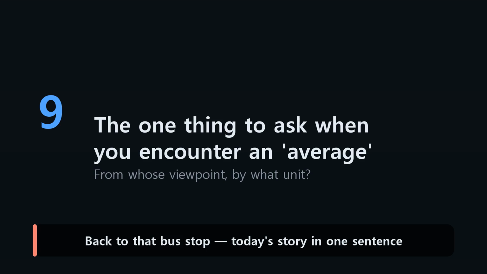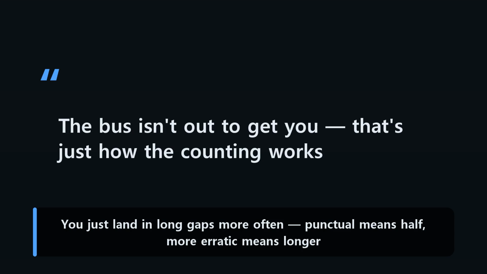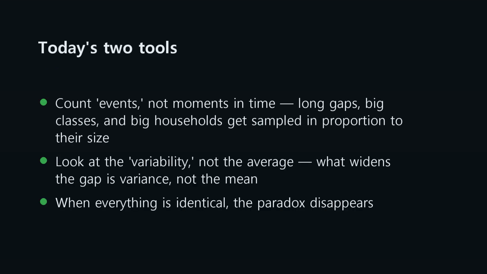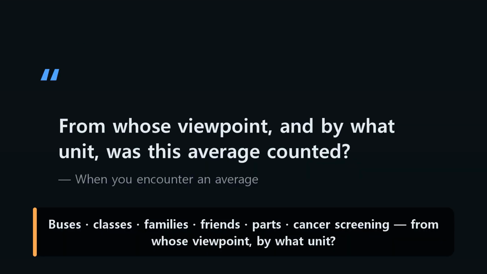Now at last, let's return to that bus stop and gather today's story into a single sentence. The bus isn't late on purpose, you just land in the long gaps more often. Punctual means you wait half, the more erratic it is, the longer you wait. Today's tools are 2: count events, not moments in time. And look at the variability, not the average. These 2 sentences run like a single thread from buses to cancer screening.